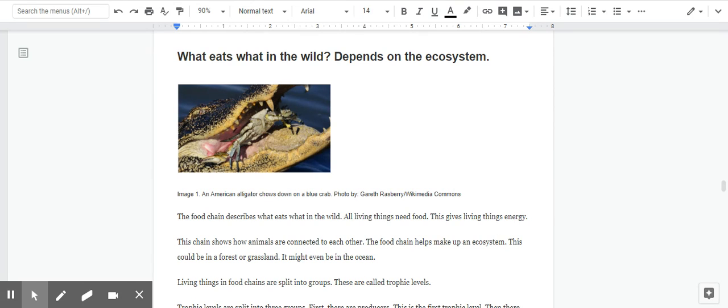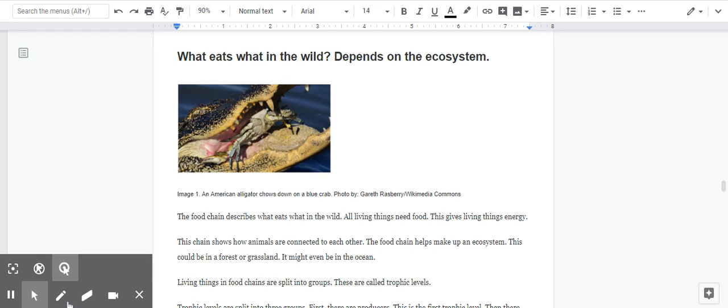The food chain describes what eats what in the wild. All living things need food. This gives living things energy. This chain shows how animals are connected to each other. The food chain helps make up an ecosystem. This could be in a forest or grassland. It might even be in the ocean.